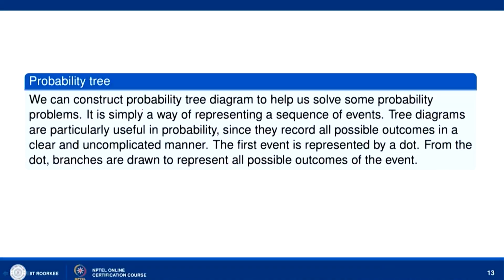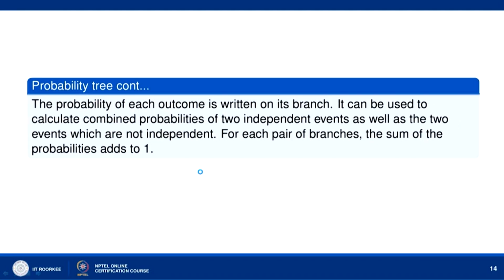We can construct a probability tree diagram to help us solve some probability problems. It is simply a way of representing a sequence of events. Tree diagrams are particularly useful in probability, since they record all possible outcomes in a clear and uncomplicated manner. The first event is represented by a dot. From the dot, branches are drawn to represent all possible outcomes of the event. The probability of each outcome is written on its branch.